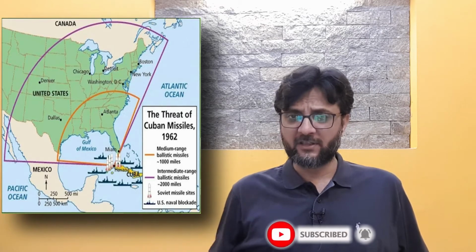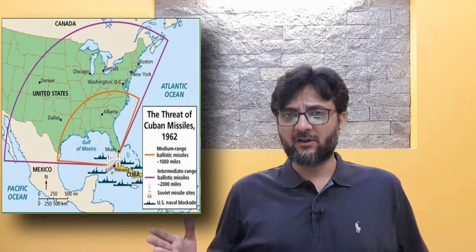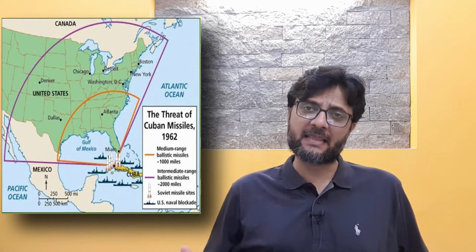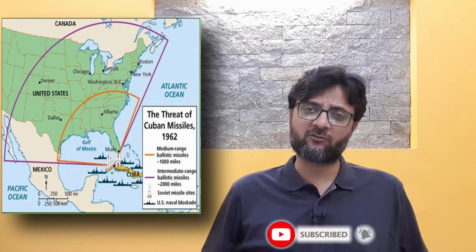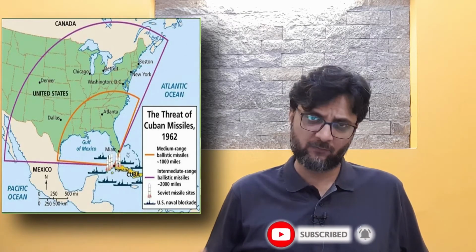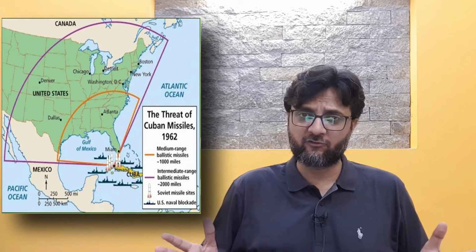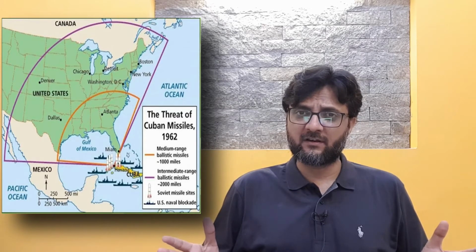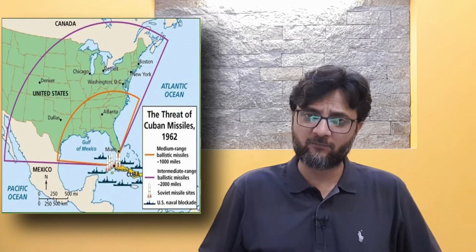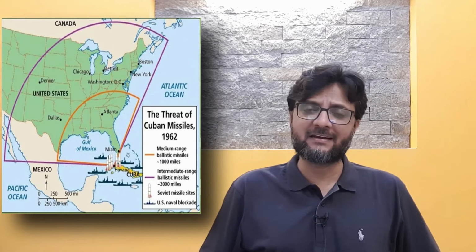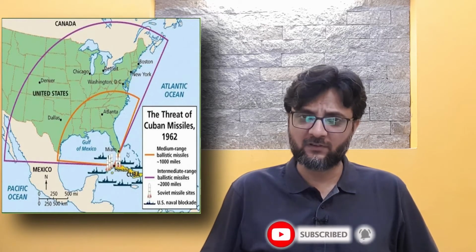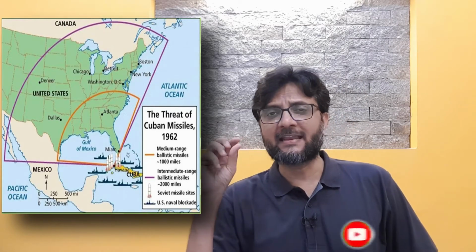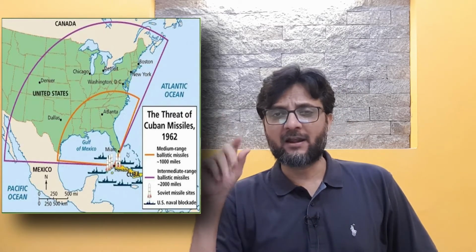But the second option, he opted for that, the naval blockade, but he gave it the name of a quarantine, not a naval blockade, because a naval blockade was also considered an act of war. You're blockading a whole country, and the country is surrounded by sea, so how would that country get edibles and the rest of the things? So they gave it the name of quarantine. And in quarantine, what did they do?